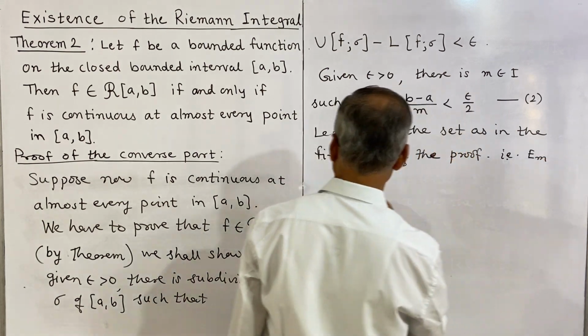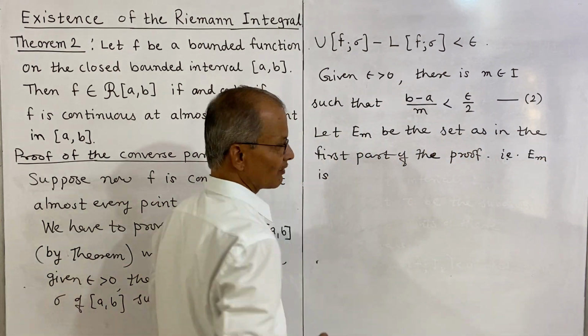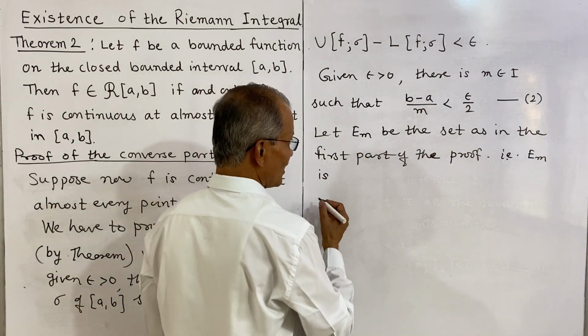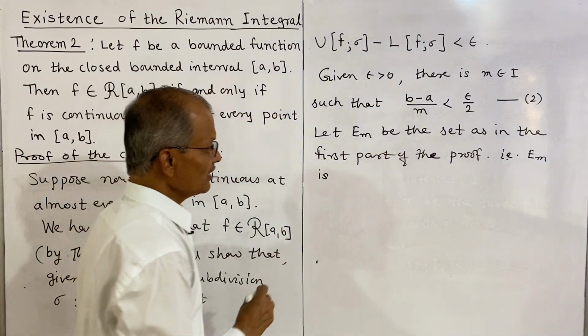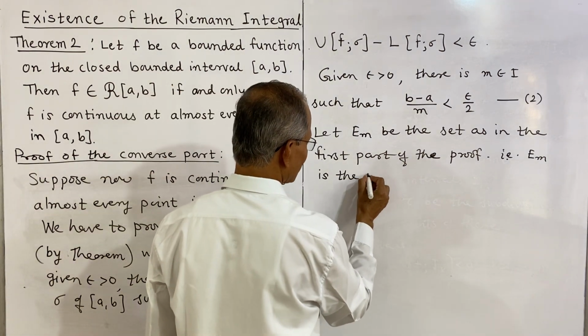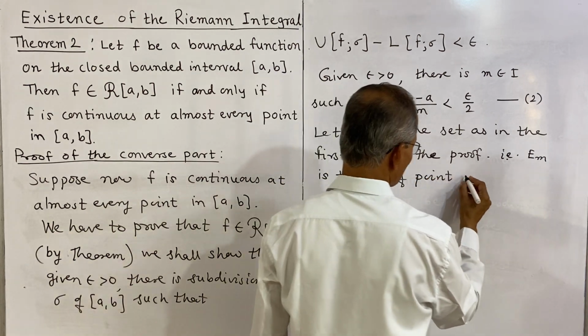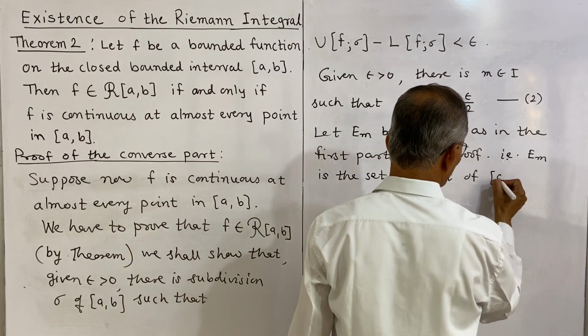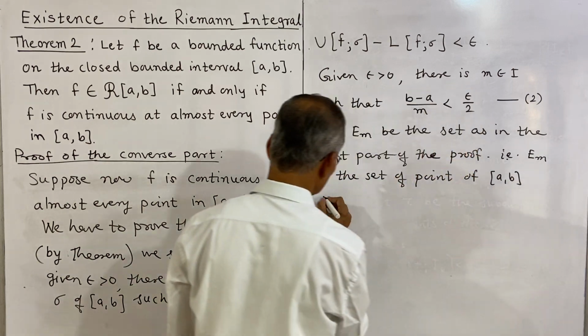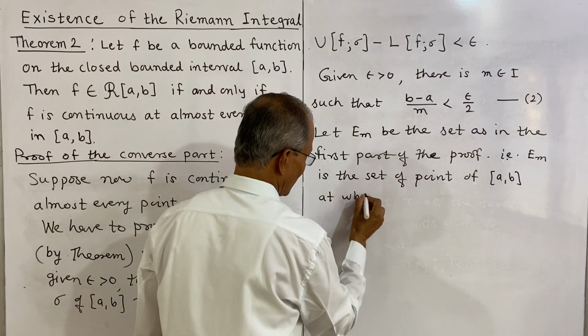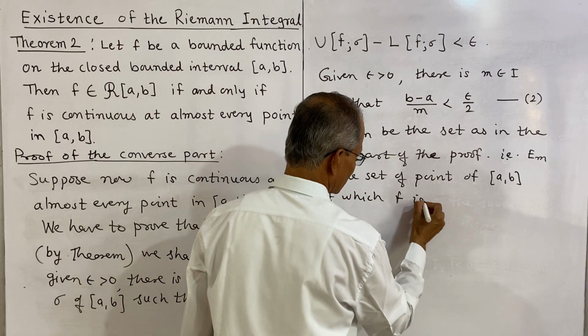This we have done in the first part of the proof. Em is the set of points of the closed interval a b at which f is not continuous.